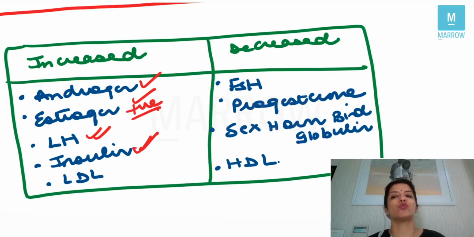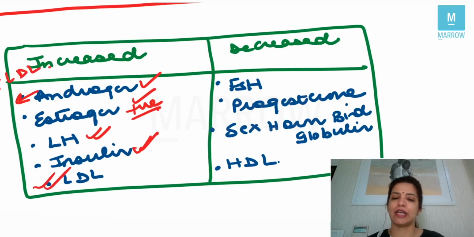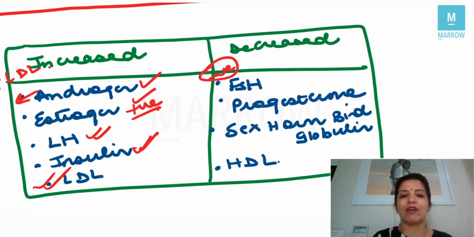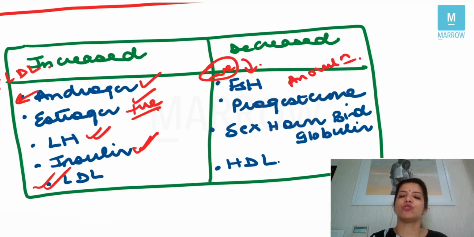So the levels of insulin are also raised in PCOS, and because androgens increase LDL, the levels of LDL are also increased in PCOS. Now, because estrogen has a negative feedback on FSH, the levels of FSH are decreased in PCOS. Because there is anovulation, the levels of progesterone are decreased.